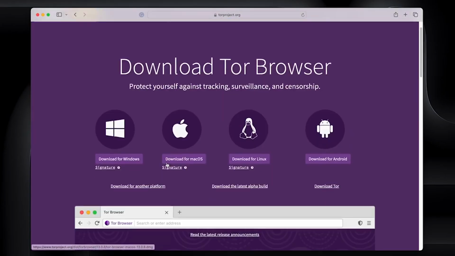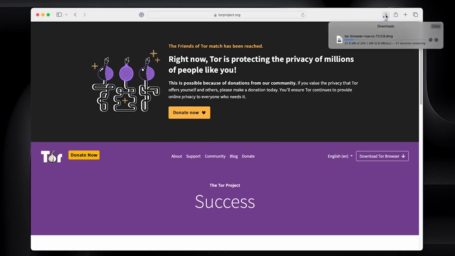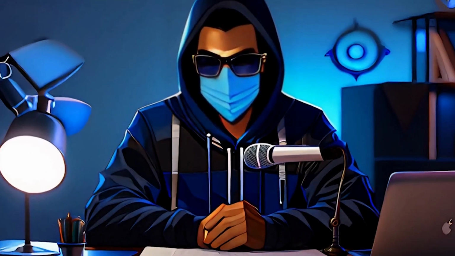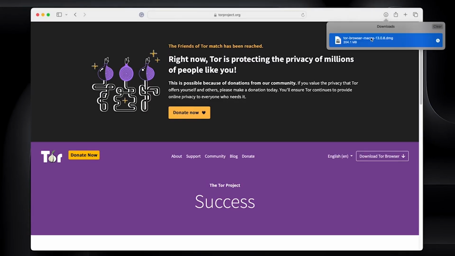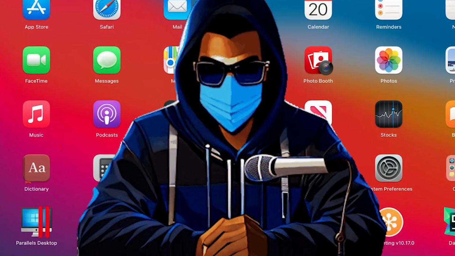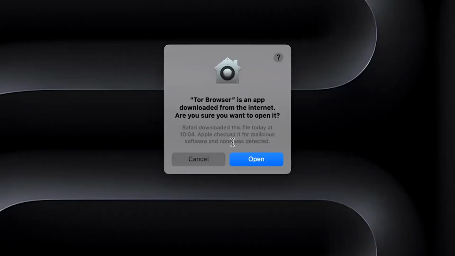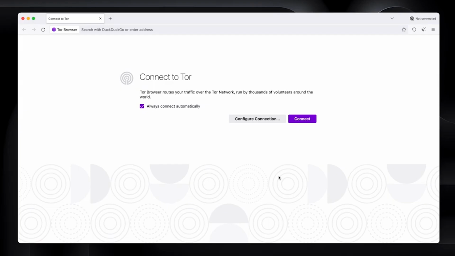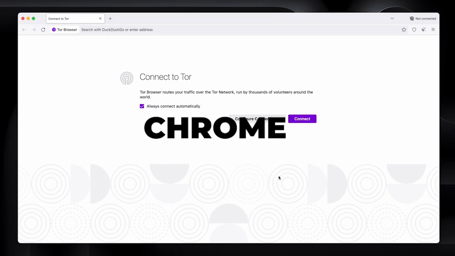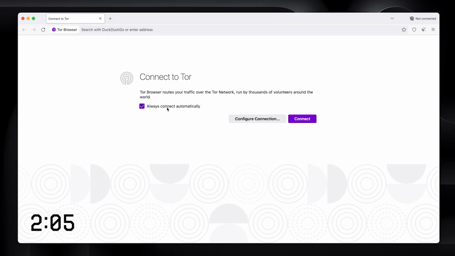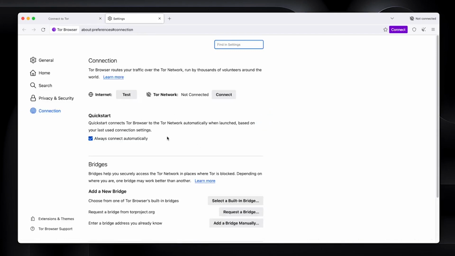Click download. I'm on a Mac, so I'll choose that. We'll allow it, and we'll let it download. It's not very big, which is nice. Let's open this up. Drag it into the applications folder, and it's installed. Here I will say, yes, I do want to trust it. It pretty much runs like Chrome does, and you can tick this box to always connect automatically when you start up the app, and you can configure your connection here.